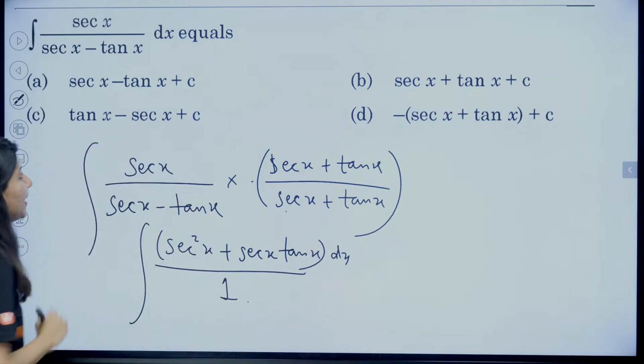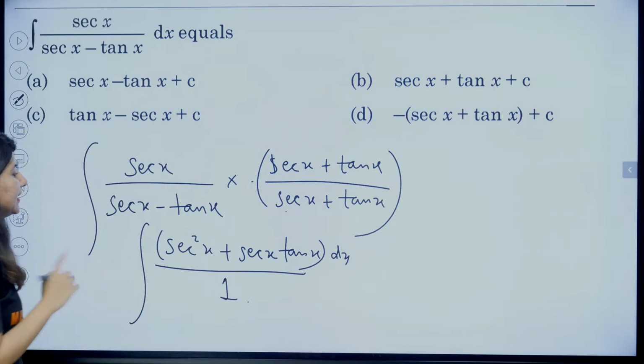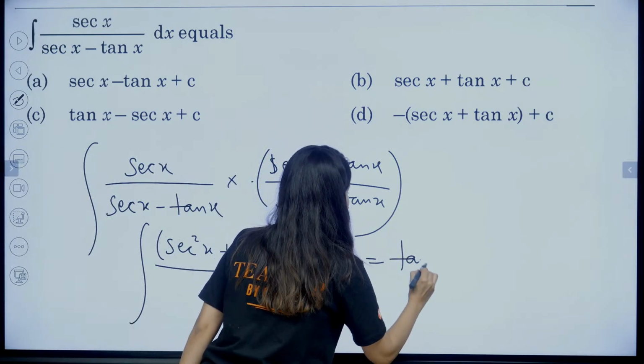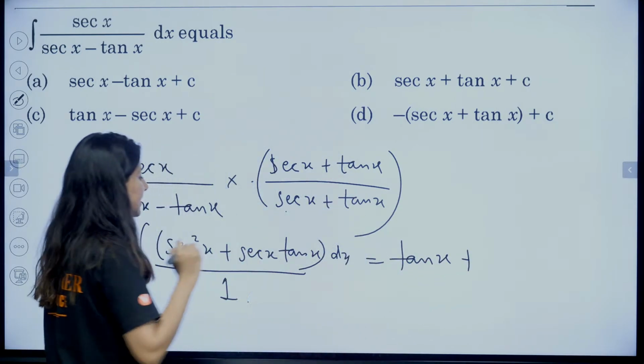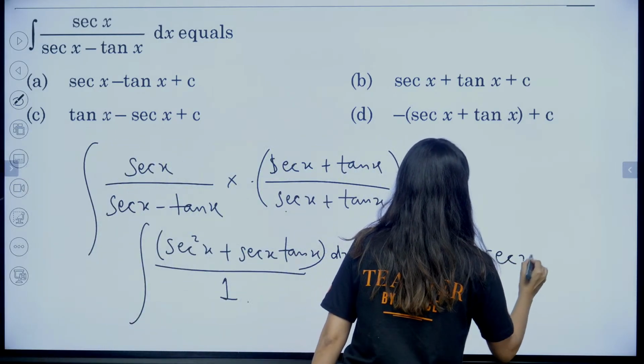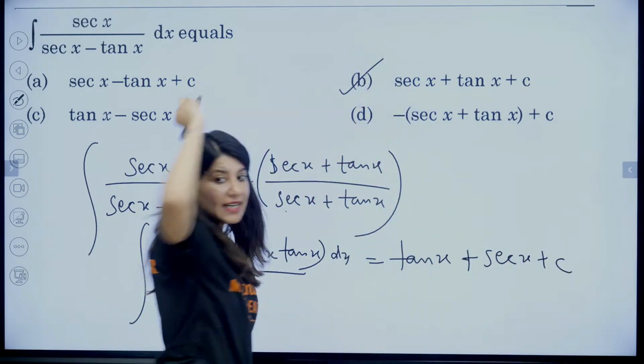Integral of sec square x is tan x. Integral of sec x tan x is sec x. Plus constant. Option B. Done.